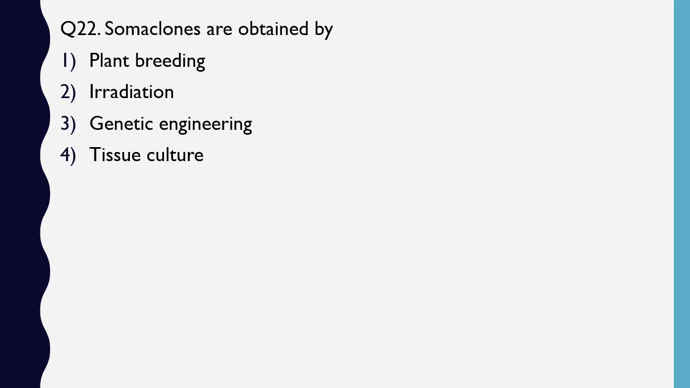Question number 22. Somaclones are obtained by plant breeding, irradiation, genetic engineering, tissue culture. Somaclones are obtained by. The correct answer is option 4, tissue culture.